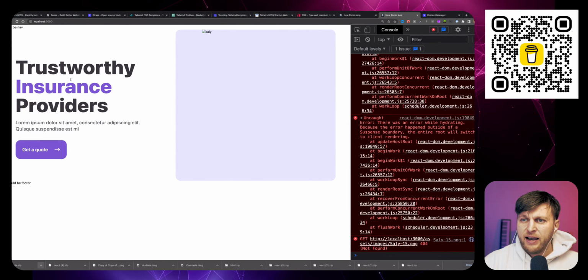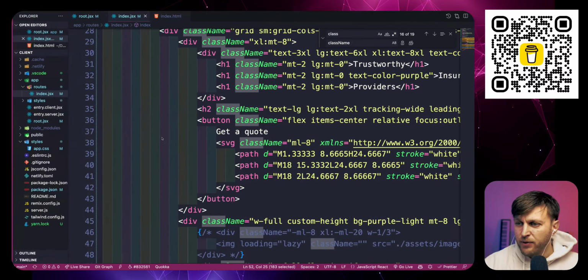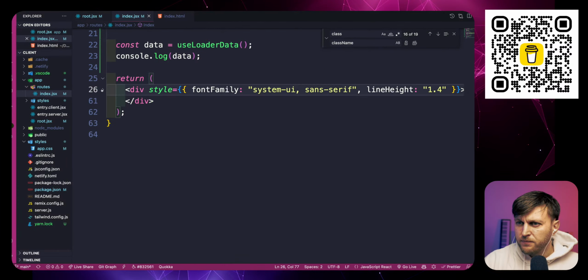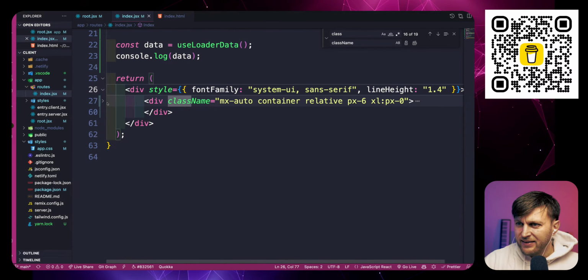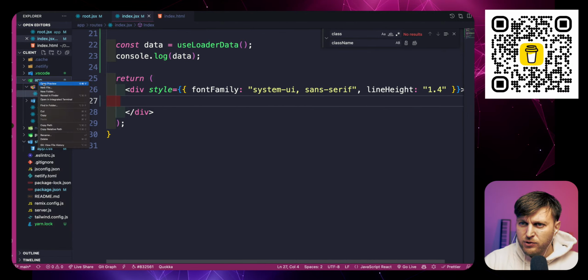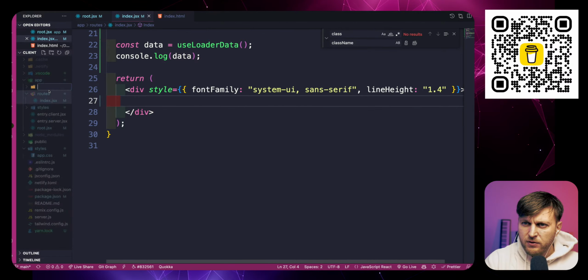So now we have our component. So now let's turn it into an actual React component. So what I'm going to do, the code that I wrote here, I'm going to take it out and create a new component that we could use. So inside the app folder, I'm going to create a new folder called component.